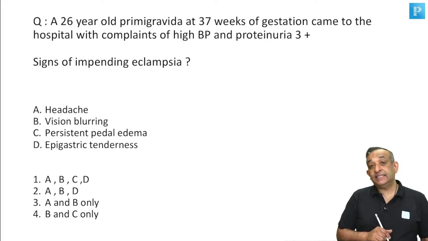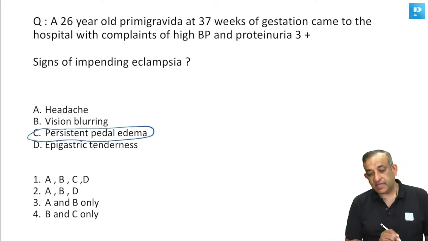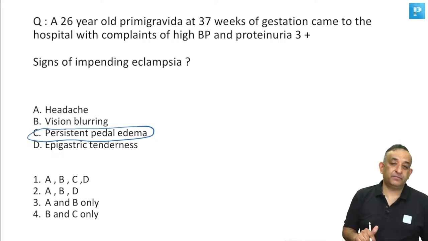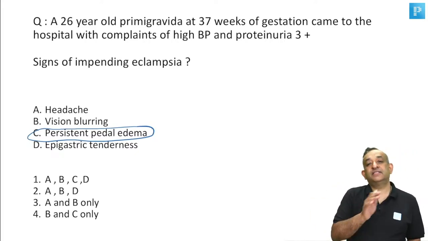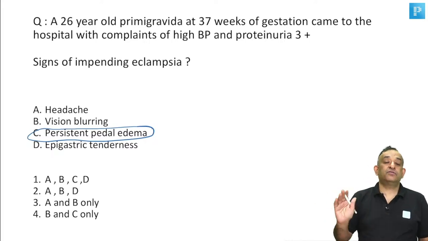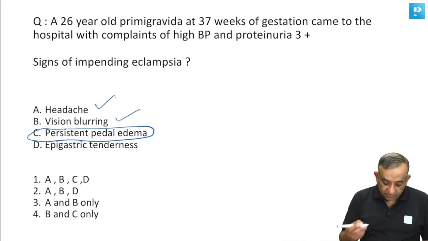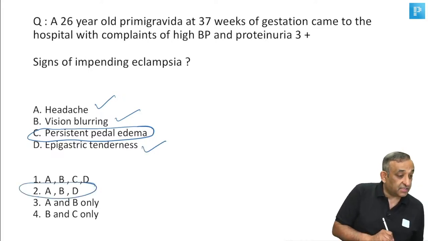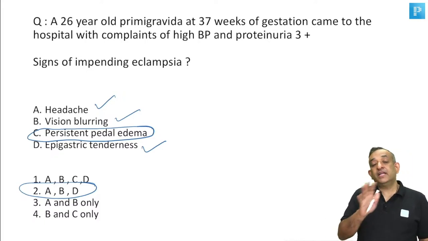1 is wrong, guys. Pedal edema is never a sign of preeclampsia. Pedal edema can be there in most women who are pregnant, so edema is taken out from any diagnosis of preeclampsia. Headache, blurring of vision, nausea, vomiting, and epigastric tenderness, these three, A, B, and D. Yes, choice 2 is the answer. Some of you actually got it correct. So yes, pedal edema is not part of the answer.